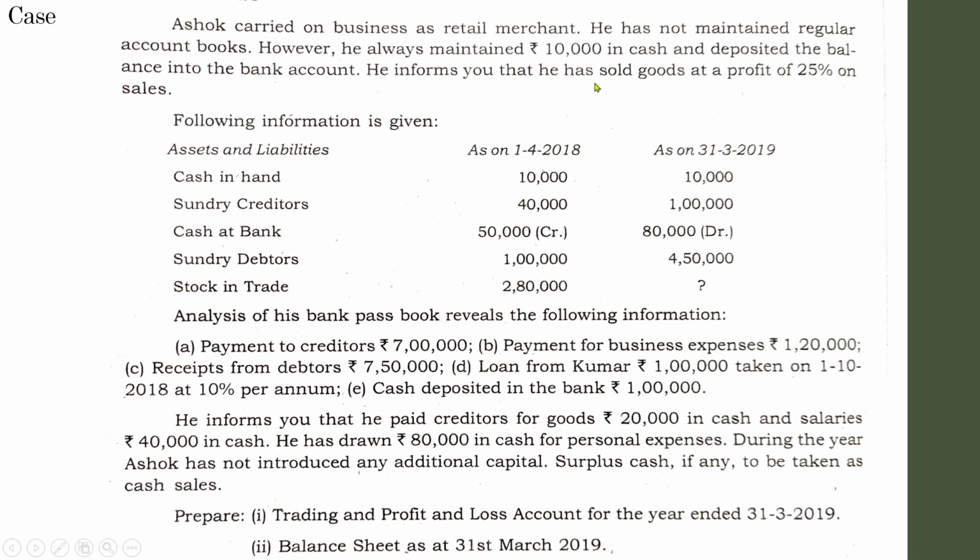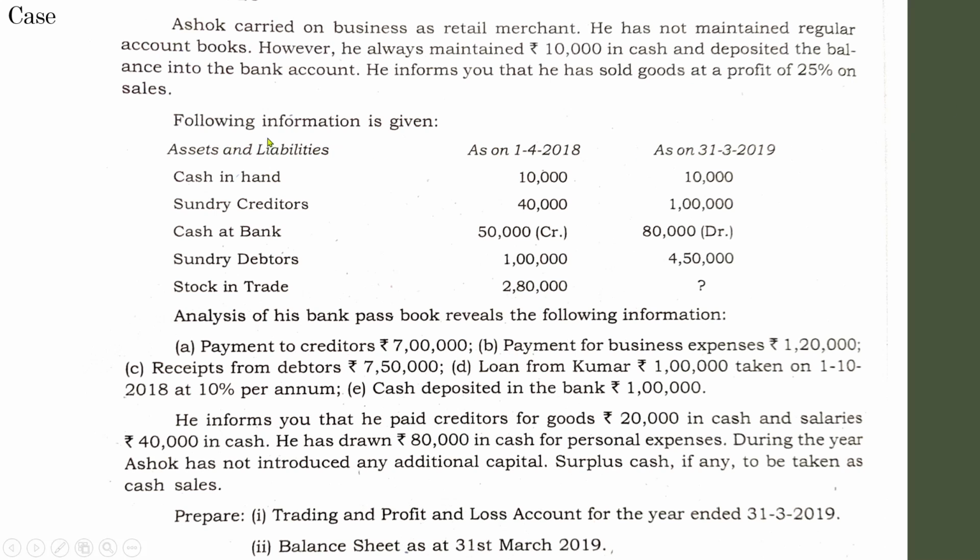He informs you that he has sold goods at a profit of 25% on sales. What is the name of this profit? I mean whether it is a gross profit or a net profit. Remember, this relation with regard to sales and cost of goods sold will always be regarding gross profit. So here gross profit is directly given, that is 25% on sales. So if you know the amount of sales, you can easily find gross profit.